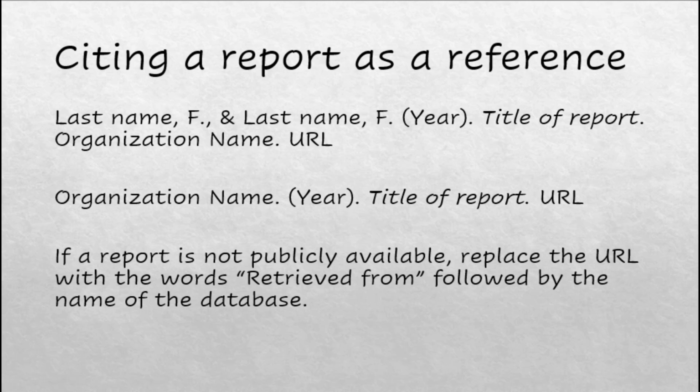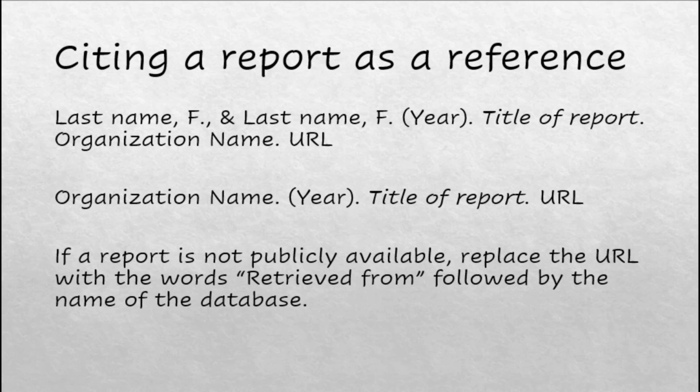Now that you know how to cite reports in text, let's take a look at how to cite reports on the references page. For reports that have named authors, cite the authors by last name, comma, first initial, followed by a period. If there is more than one author, cite all the authors in the order they appear on the report by their last name, comma, first initial, and include an ampersand before the final author's name. The year is enclosed in parentheses, followed by a period.